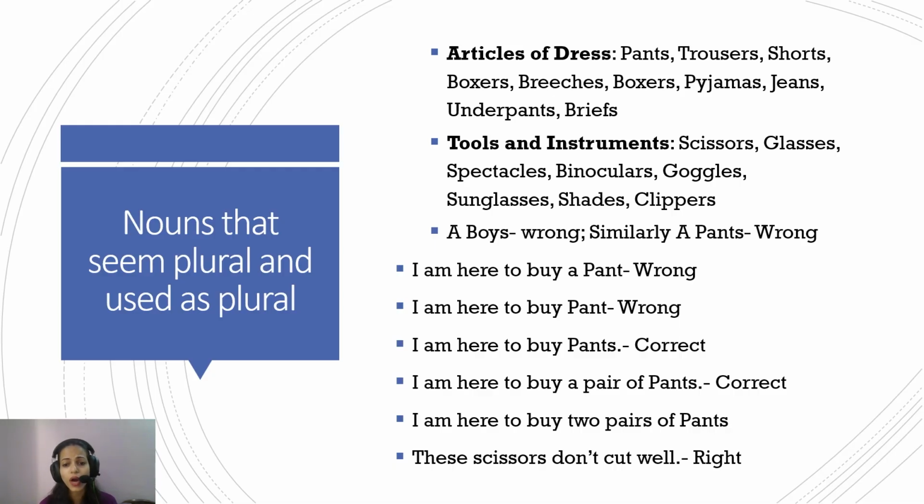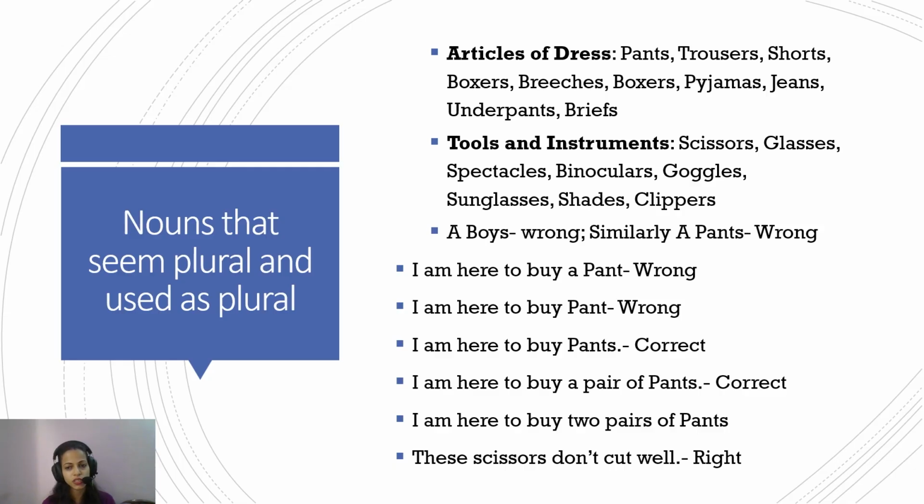They are used as plural. For example, "I'm here to buy a pant." It's wrong. Or if someone says "I'm here to buy pant," again it's wrong. I'm here to buy pants. So here the pants, just because somebody's saying pants doesn't mean you are going to buy many pants. It again refers to one pant only. But if you want to specify that you want to buy one, you can say, "I'm here to buy a pair of pants," or "I'm here to buy two pair of pants." But if you say "I'm here to buy pants," it doesn't mean that you want to buy so many different pants.